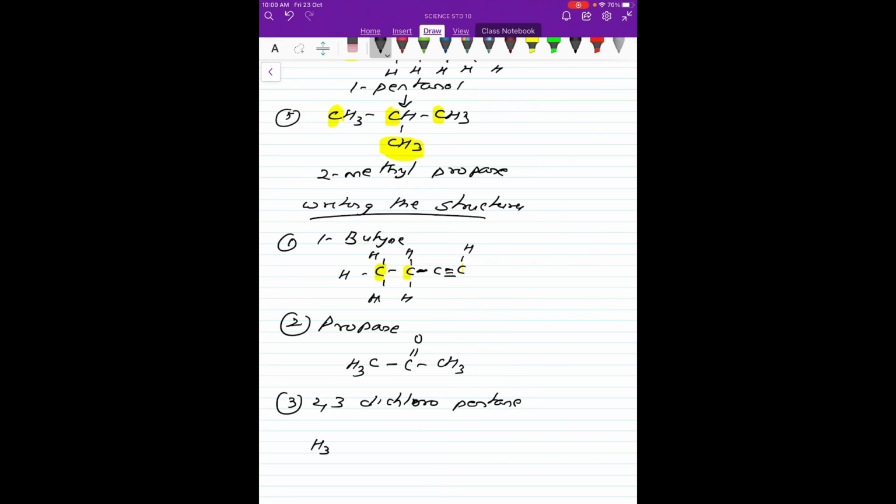So this is H3C, or if you want to show the structure, we can show it like this. This is C, this is C, this is C, this is C, this is C. So this is basically a pentane. So just fill one part here. So this is satisfied. Now it is 2,3. So 2,3 means this is my second and this is my third. Okay, and then the rest I will fill up.